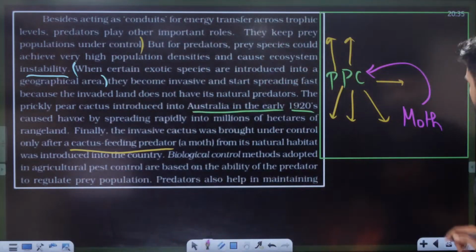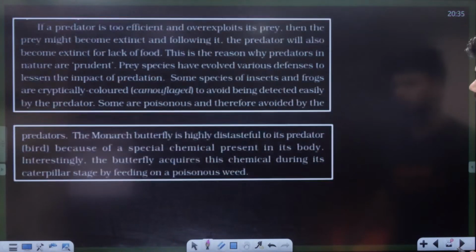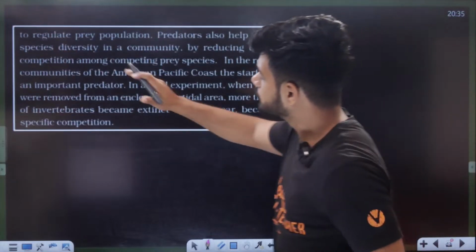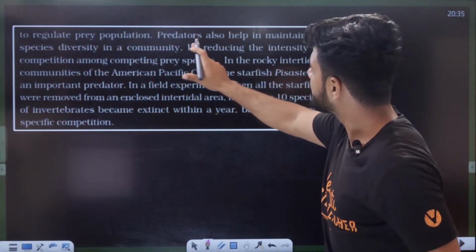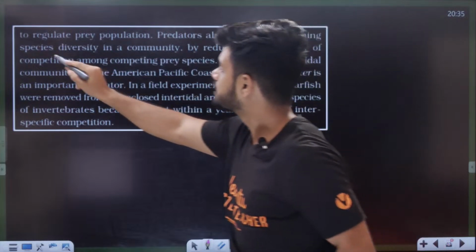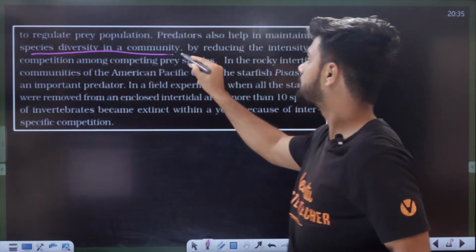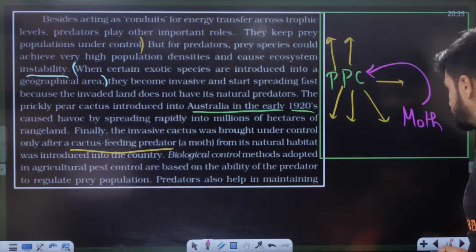The second point, examples are given to you. Okay. Next one. To regulate the population, predators also help in maintaining the species diversity in a community. Understand, this is a very important concept too.